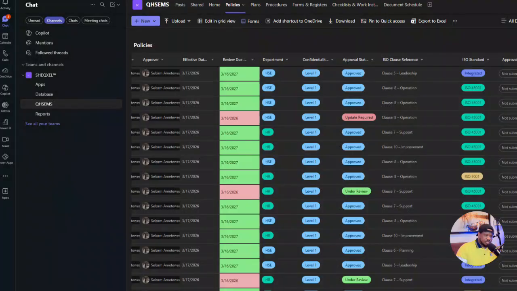Now take note, the Power BI report is also a type of training, a service that we provide. We can develop that for you. If you are a consultant, we can partner with you, where we engage with your clients, or we are part of your team, and we do all the documentation library for you, with all the Power BI reports and everything, and how we can integrate it in Microsoft Teams for your clients. And if you're a safety professional, you can also come for training on how we can help you digitize your QHS management system and make it easy to access within Microsoft Teams.